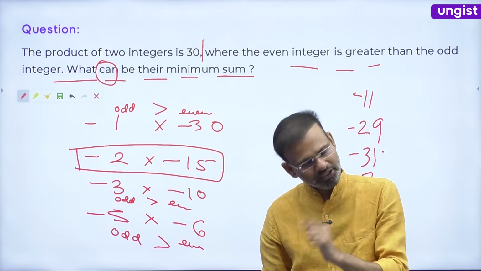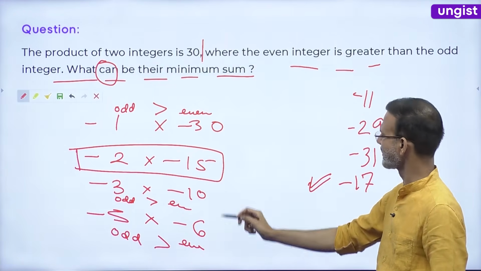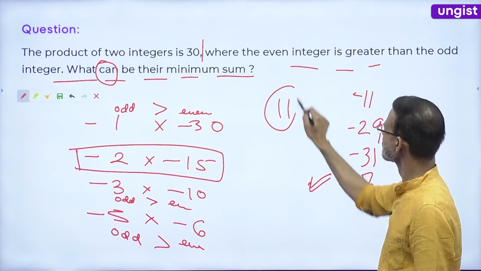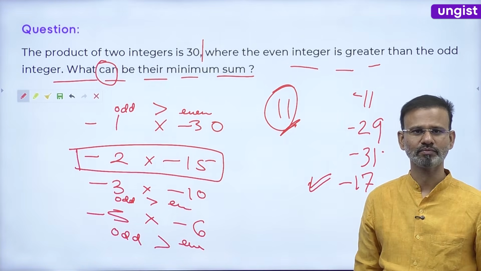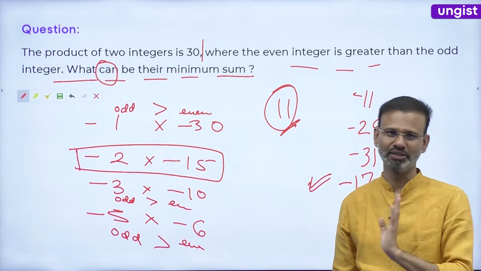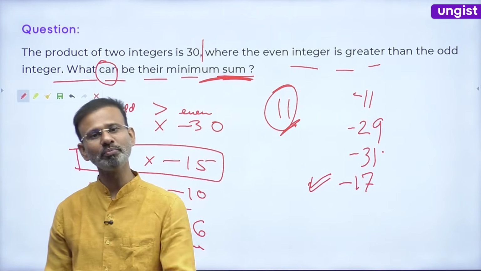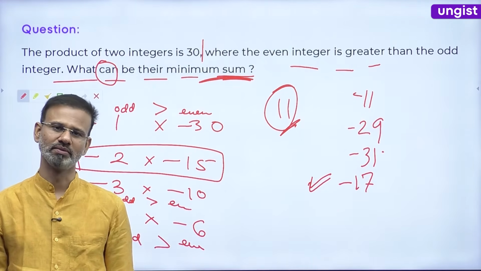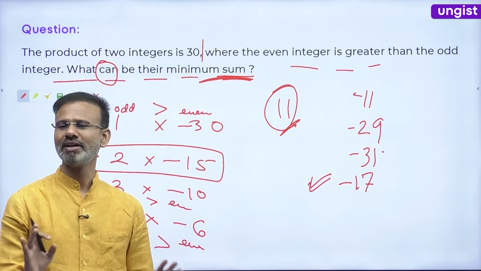If you take the positive one, then what is the sum you are getting? Suppose that you are getting 5 plus 6, 11. So obviously 11 is greater, and the minus values are less. Negative values are less actually. Now the question is saying minimum sum, right? So you have to minimize the sum as minimum as possible. So obviously you have to take the negative one. Correct? Friends, any other doubt?